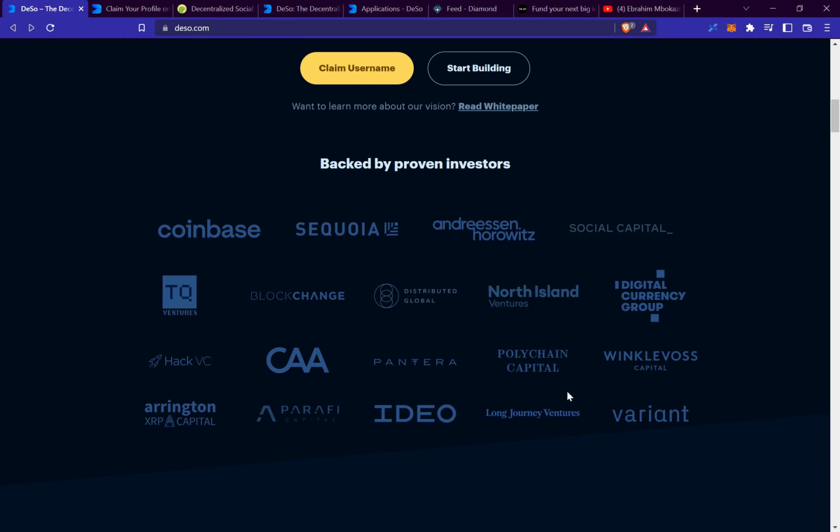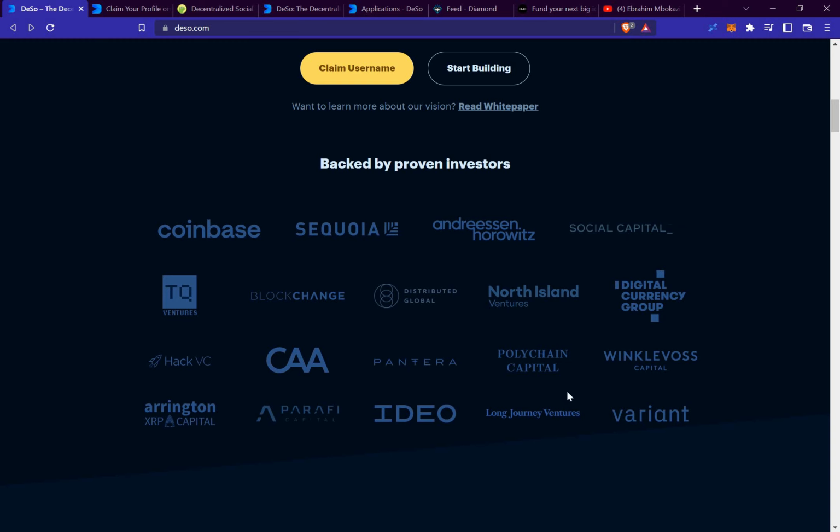This is the second phase, called the Internet of DESO. This is what we are going to be looking for, and it's going to be happening here in phase 2. Then phase 3 is the revolution, and this will probably be the last phase, but probably there will be another phase added here. We just have to wait and see if all these phases get completed in the coming quarters.